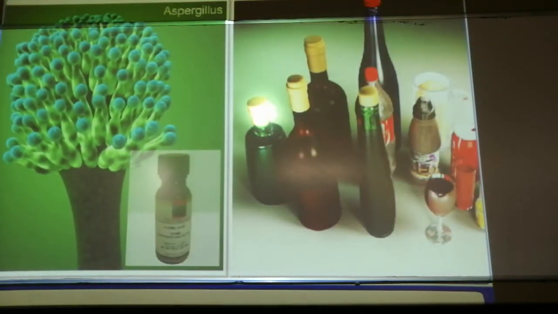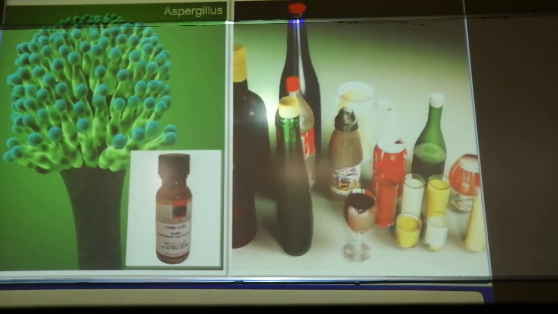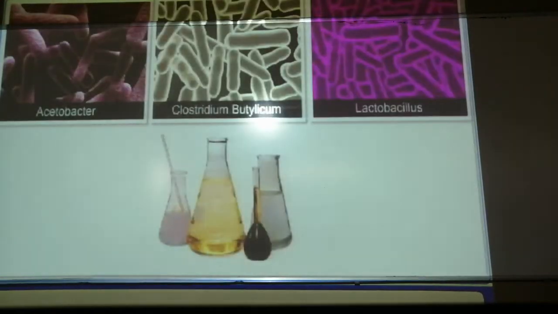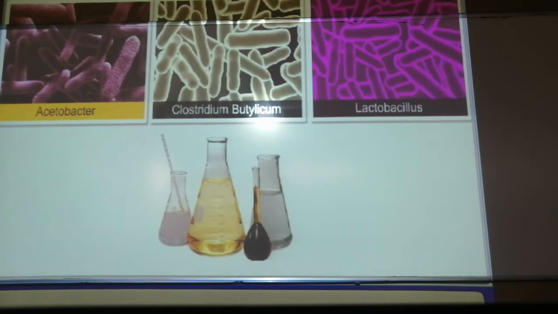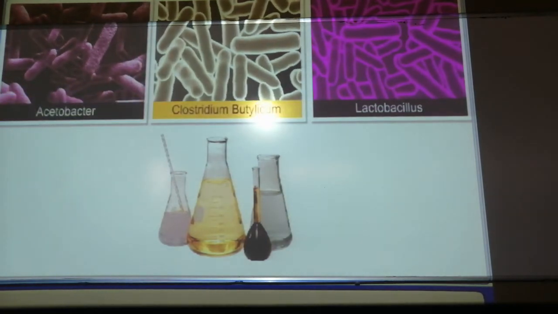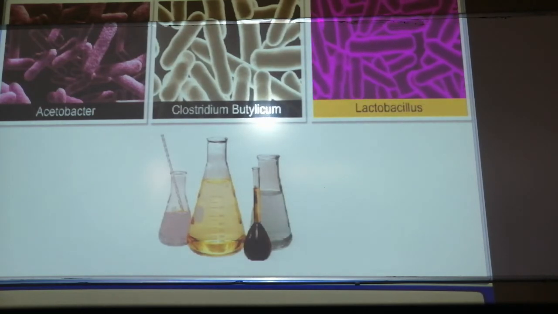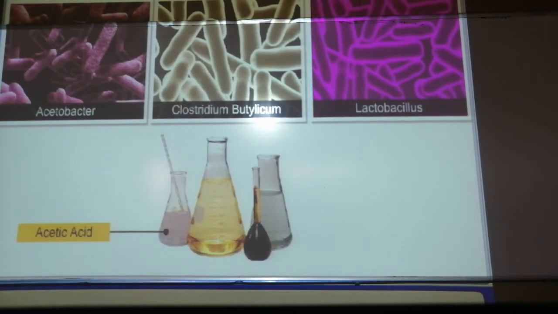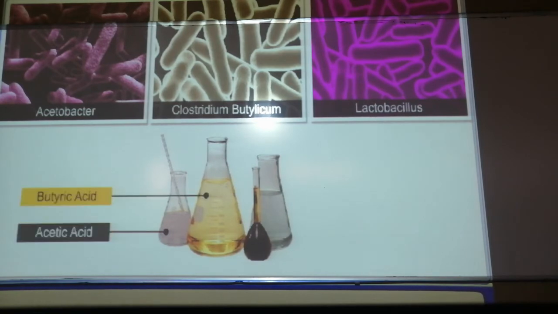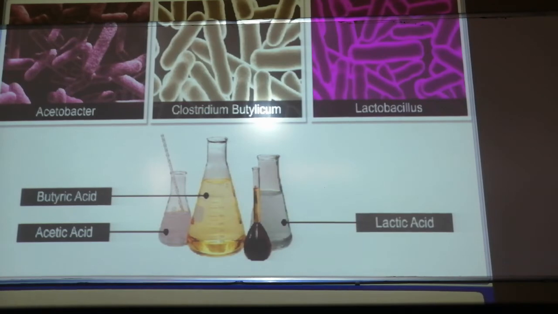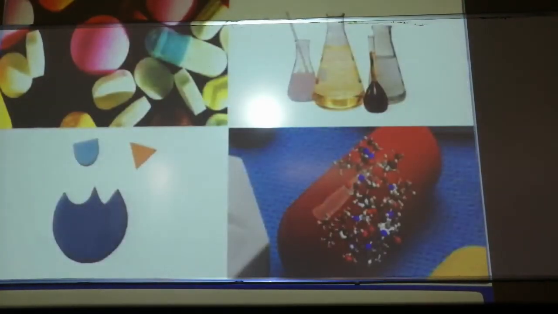Now this is Aspergillus. Aspergillus helps in the formation of many organic acids, alcohol and enzymes. Aspergillus niger is a fungus that produces citric acid, while Acetobacter aceti helps in the formation of acetic acid. Clostridium butylicum, as you can see, is a bacterium producing butyric acid. Lactobacillus produces lactic acid. So these microbes help in the formation of various acids.